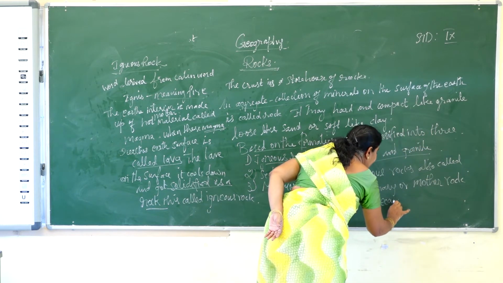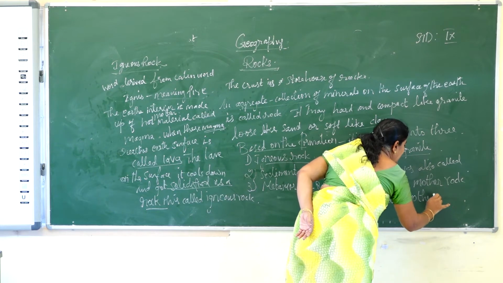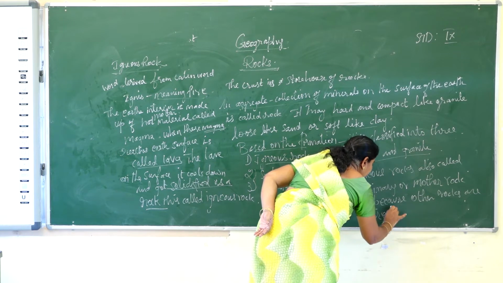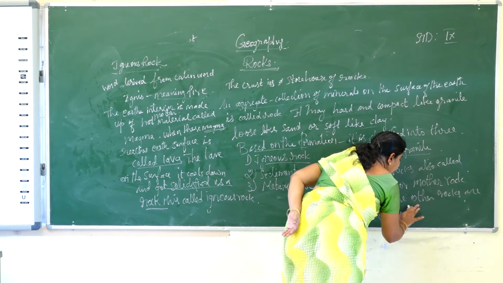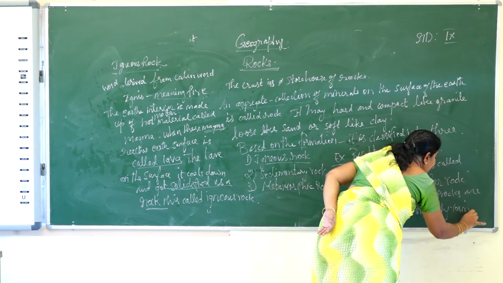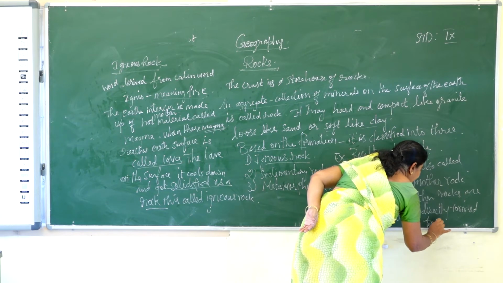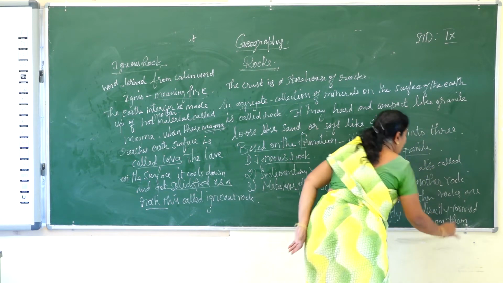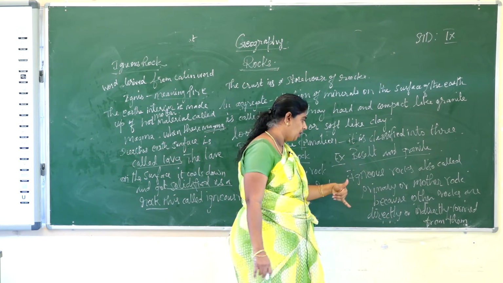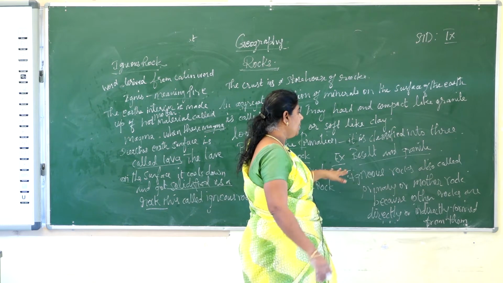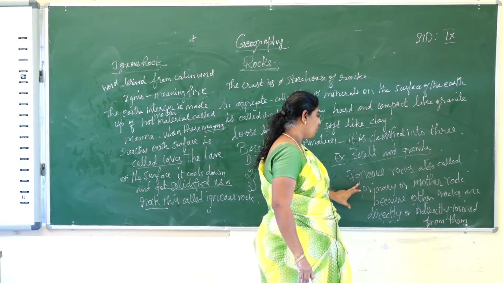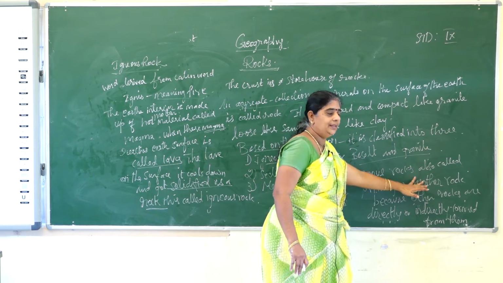Because other rocks are directly or indirectly formed from them. Why is it called primary or mother rock? Because other rocks are formed from this igneous rock. So it is called a primary or mother rock.